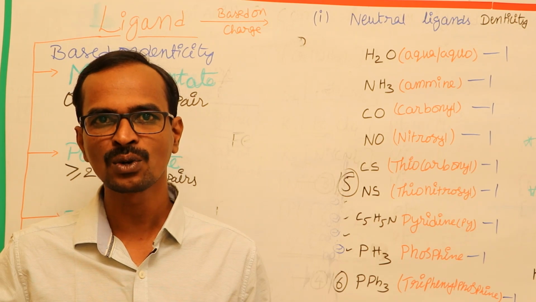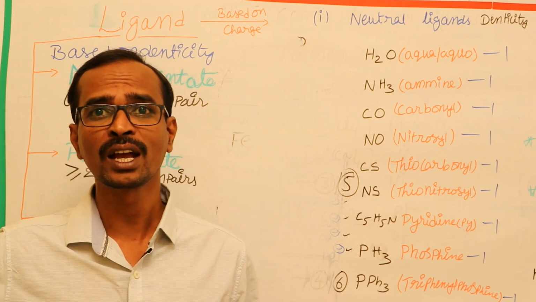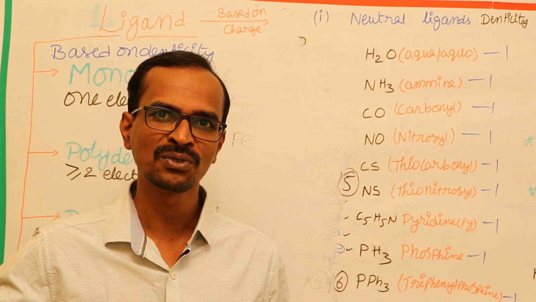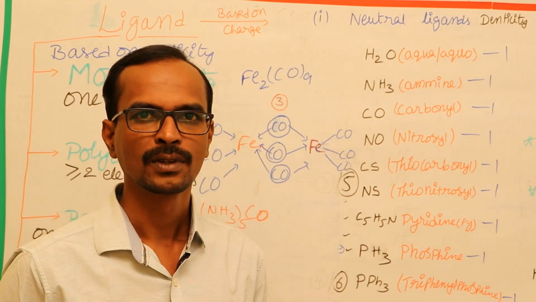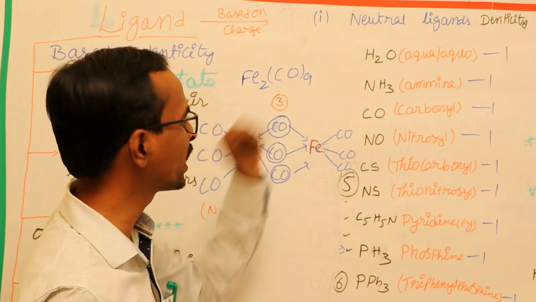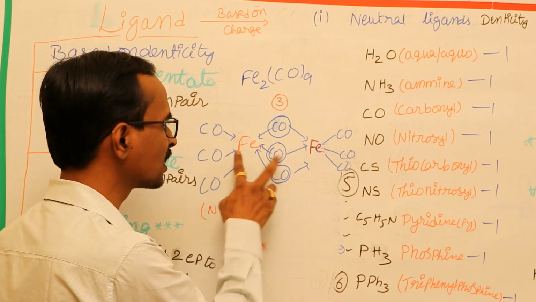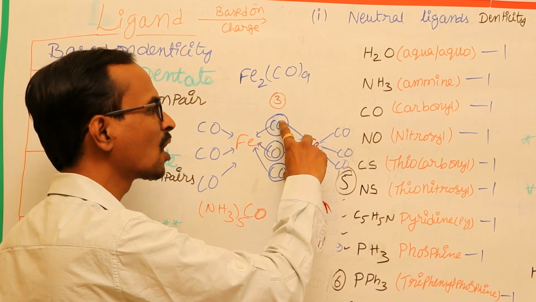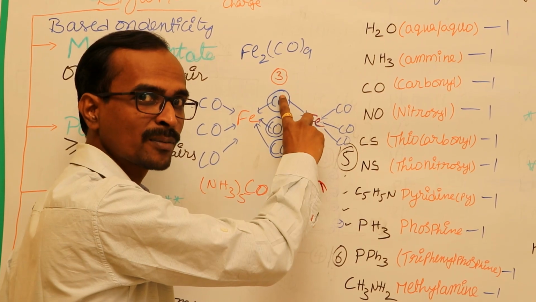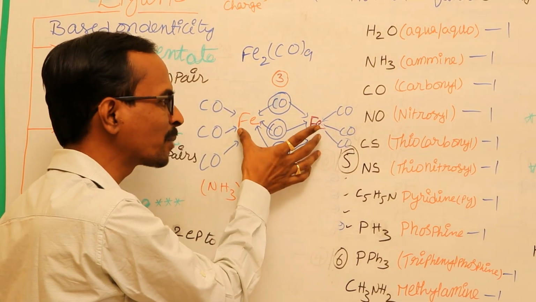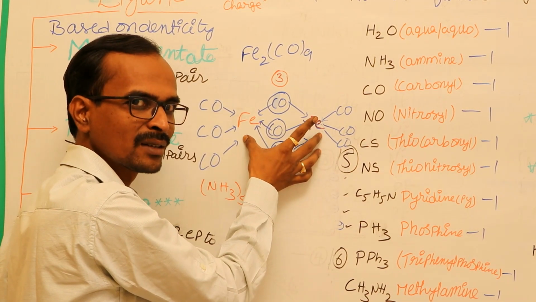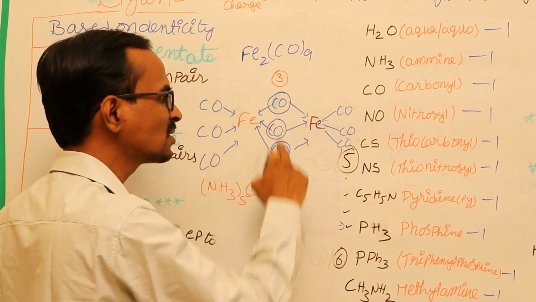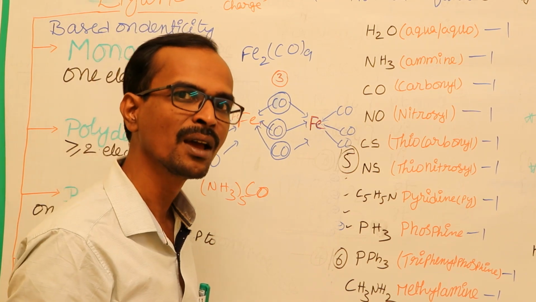Okay, so Fe2(CO)9, OH, and chloride ion can also be taken as examples for the bridging ligand. Let us take the complex Fe2(CO)9. In this complex, the 2 iron atoms are joined by means of 3 carbon monoxide molecules. This carbon monoxide will donate electron pairs to both the iron atoms and forms a bridge between these 2 iron atoms. Hence, this carbon monoxide is considered as a bridging ligand.